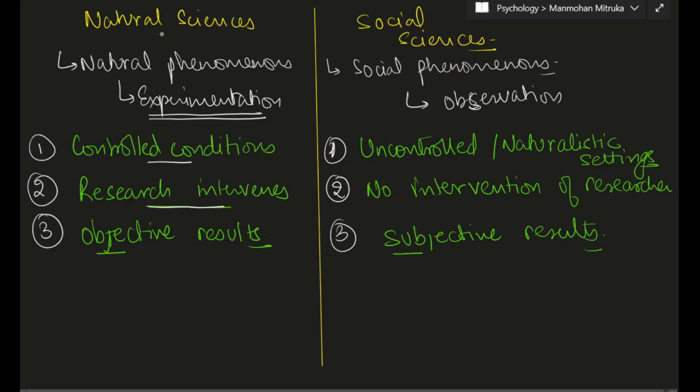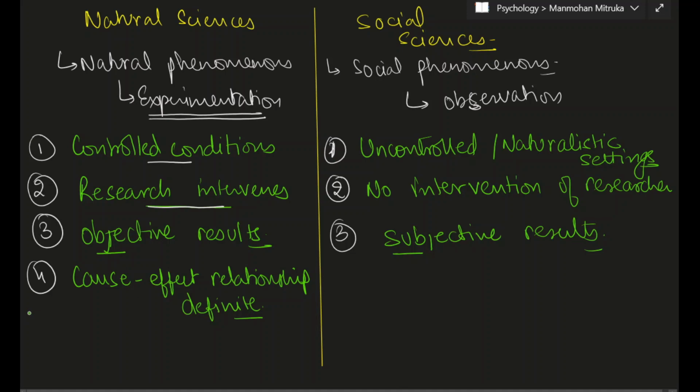So in the case of social sciences, the results are subjective, whereas in the case of natural sciences, the results are objective. And another very important point that we need to mention in the case of natural sciences is that the cause-effect relationship that we get is definite. It is related to the third point, that is the results are objective and the cause-effect relationship is definite.